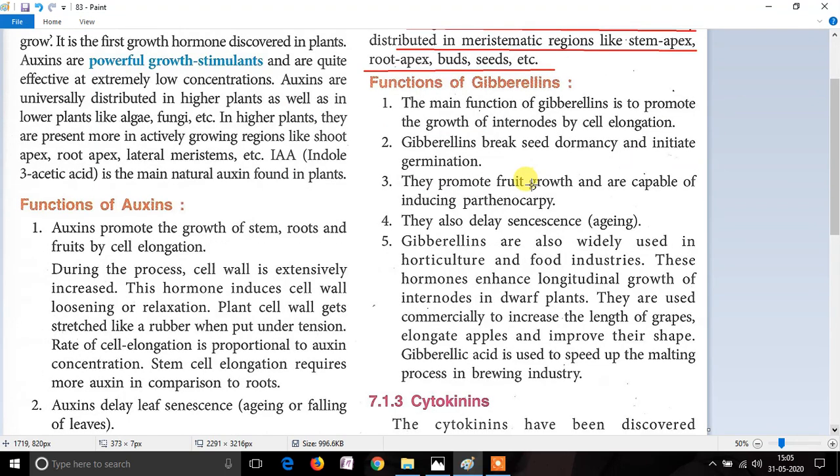The functions of gibberellins are that this hormone mainly affects the elongation of the cells of the internodes.